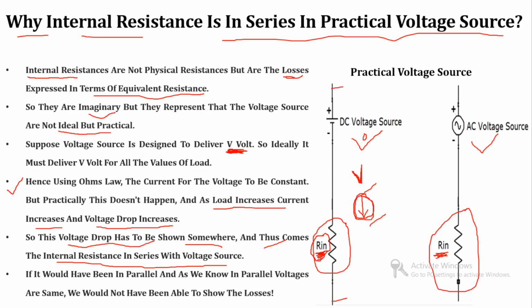So that is the difference between ideal voltage source and practical voltage source. Now the question arises: why is it in series? Because the voltage will change if there is a series circuit. Now if we connect that resistance in parallel, we know that in case of parallel connection the voltage will remain the same. So we cannot connect internal resistance in parallel with the voltage source. Clear? So we must connect that resistance in series with the voltage source. So that is the main reason why internal resistance is in series for a practical voltage source.